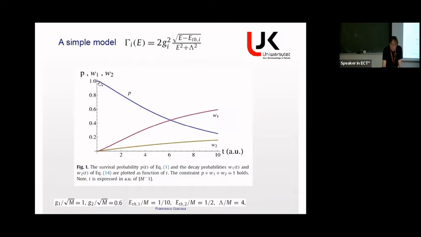This is the survival probability. One can see here the small 1 minus t squared region, and this is the probability that the decay happens in the first channel, and this is the probability that the decay happens in the second channel. Of course, if I do the sum of the three, I get 1. So V1 plus V2 is equal to 1 minus P.